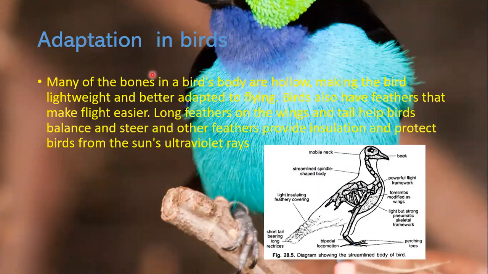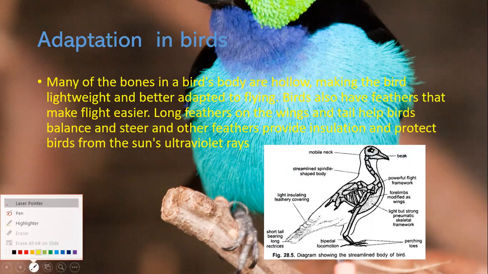Now we learn about adaptation in birds. Many of the bones in birds' bodies are hollow, making the birds lightweight and better adapted to flying. Birds also have feathers that make flight easier. Long feathers on the wing and tail help birds to balance and steer, and other feathers provide insulation and protect birds from the sun's ultraviolet rays.